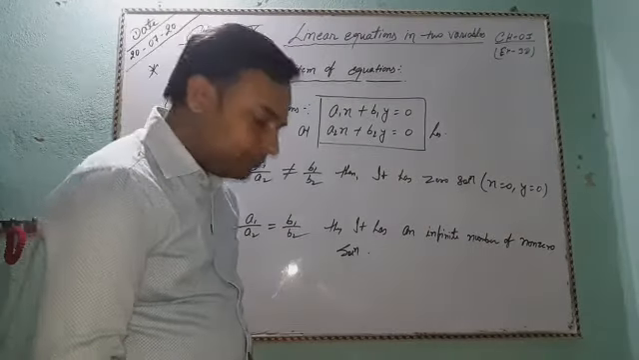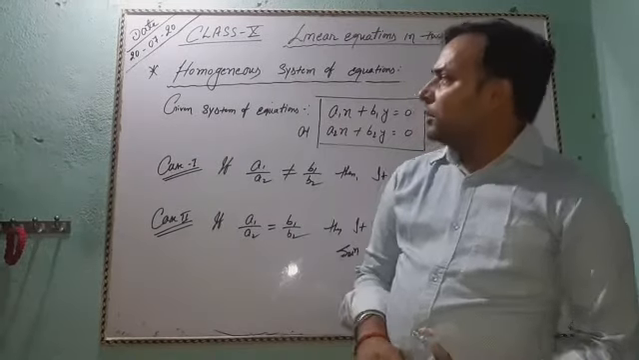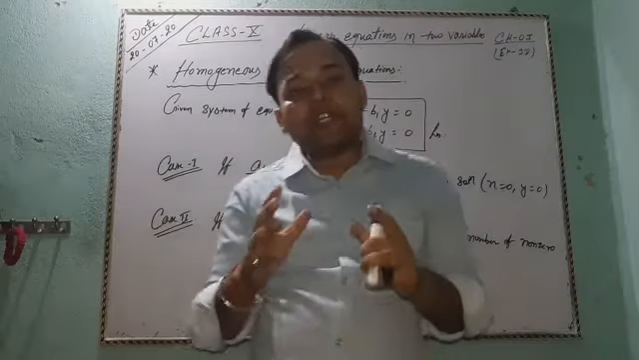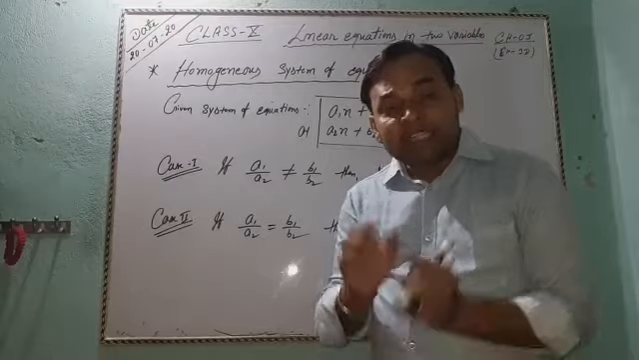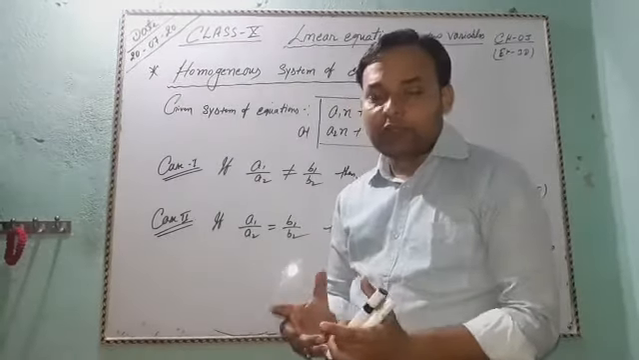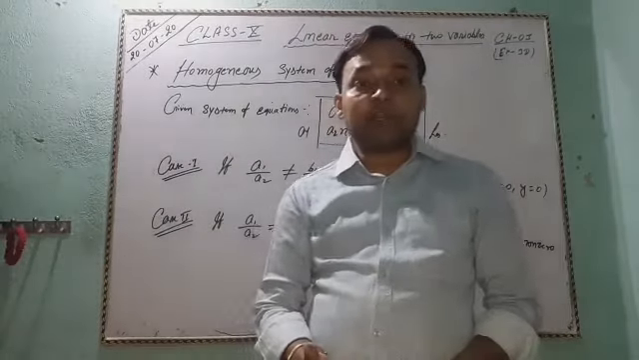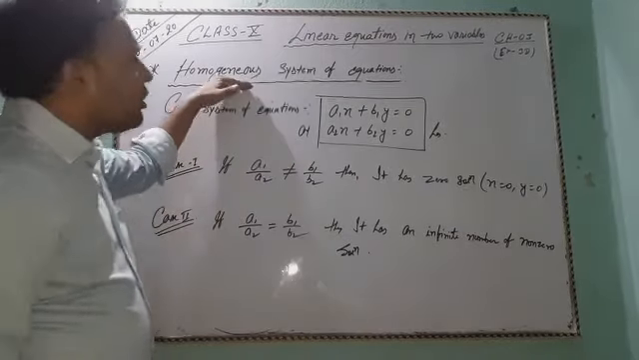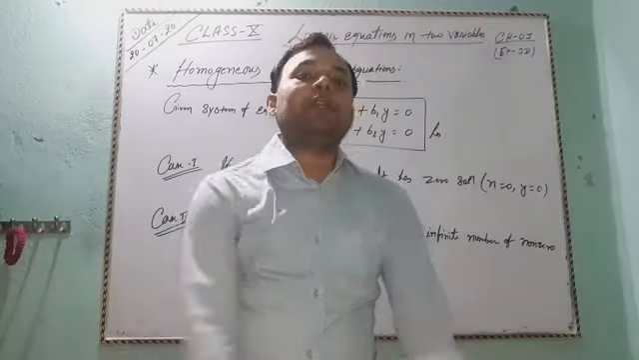So students, after that we say that the homogeneous system of equations is always consistent. Consistent means at least one solution, कम से कम एक सॉल्यूशन, one solution or more than one solution, that is a consistent system of linear equations. So we say that the homogeneous system of equations is always a consistent system of linear equations.